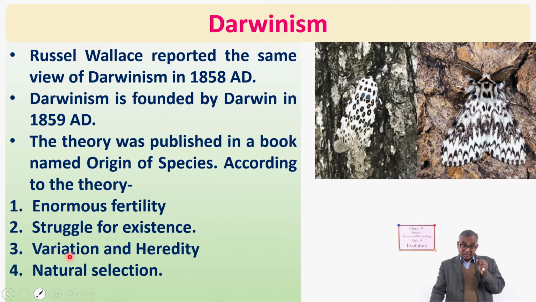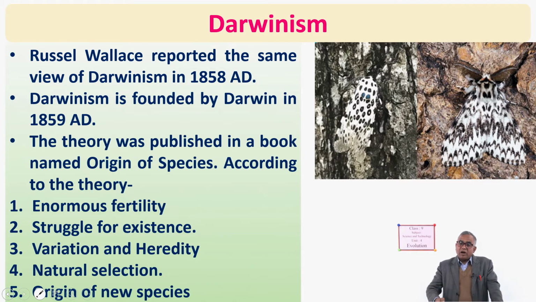Because of these main factors, the organisms modify their organs. And if this modification takes place in each generation, after a number of generations, a new variety, a new species is originated. So origin of new species.